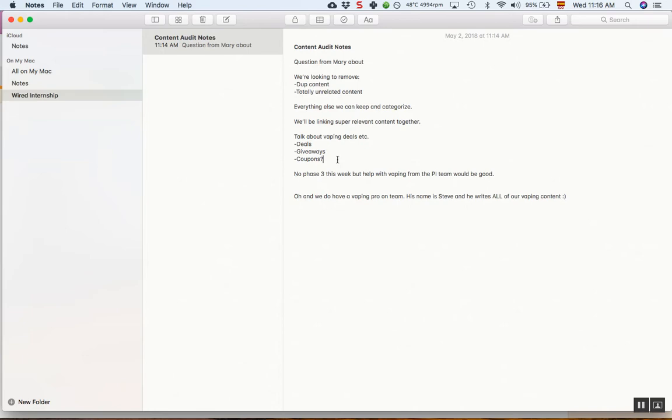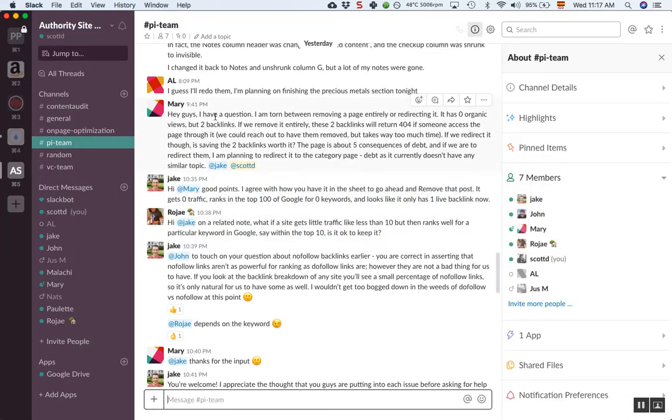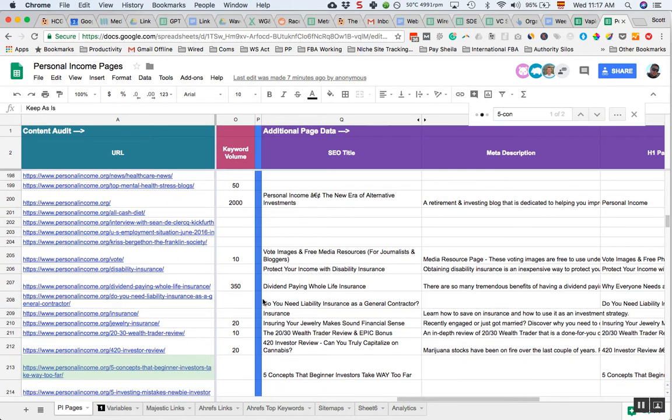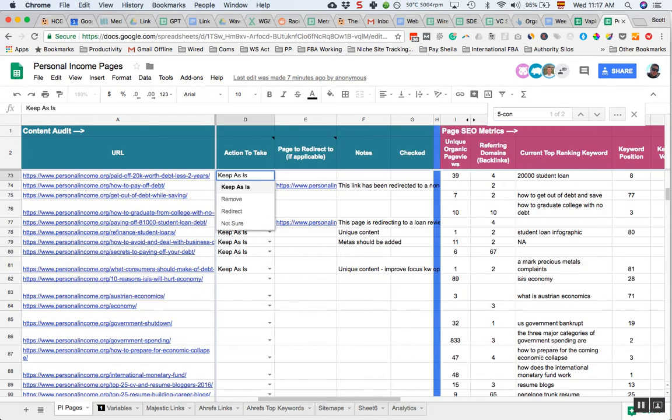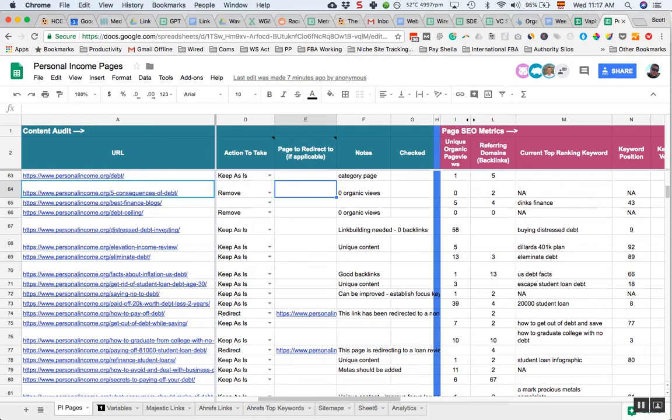So a question from Mary about where are we in here. It's a question about a particular page. It has two backlinks, no traffic, and it's on 5 consequences of debt. So let's go and find that one in PI. Where is it? It's row 64. Okay, so we've got remove here.